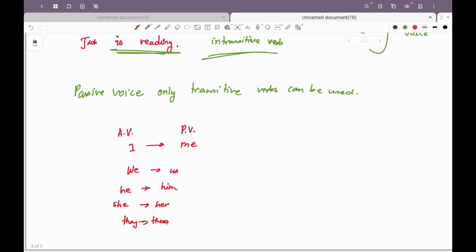Another thing that I would like to focus on while we are on this chapter is that from the exam point of view, there will be questions such as change the voice of the sentence, which will be very easy, or there will be use the verbs in the active or the passive voice. In that case, if it is the passive voice, you know that you will use the auxiliary verb and then the past participle. If it's in the active voice, then you will use the verb conjugation according to the context of the sentence. So first type of questions are where you will be given a verb and you have to change the verb according to the active or the passive voice.